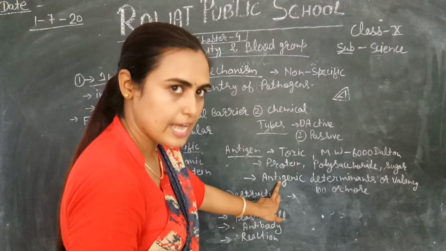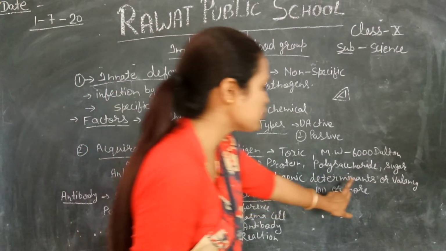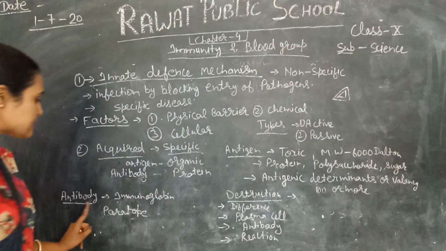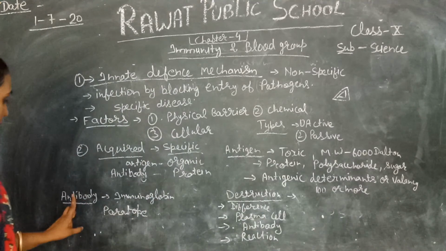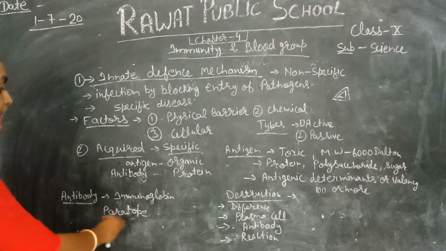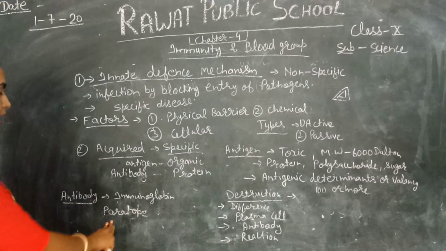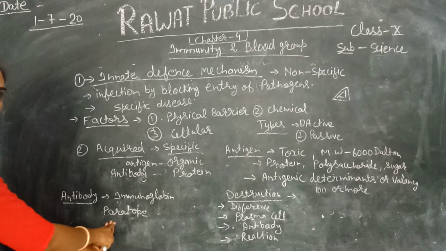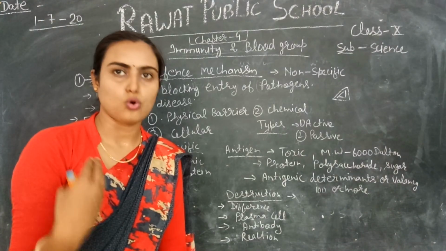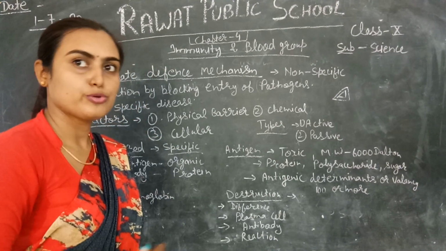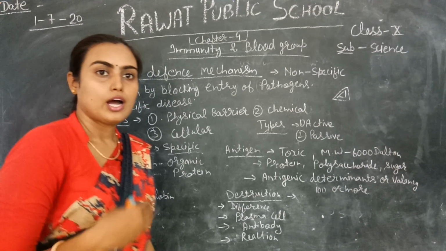Antigen also has a site where antibody attaches, called the antigenic determinant, or epitope, right? Antibody also has a site where antigen attaches, and this site is called paratope. Now we will discuss the structure of immunoglobulin in the next video.